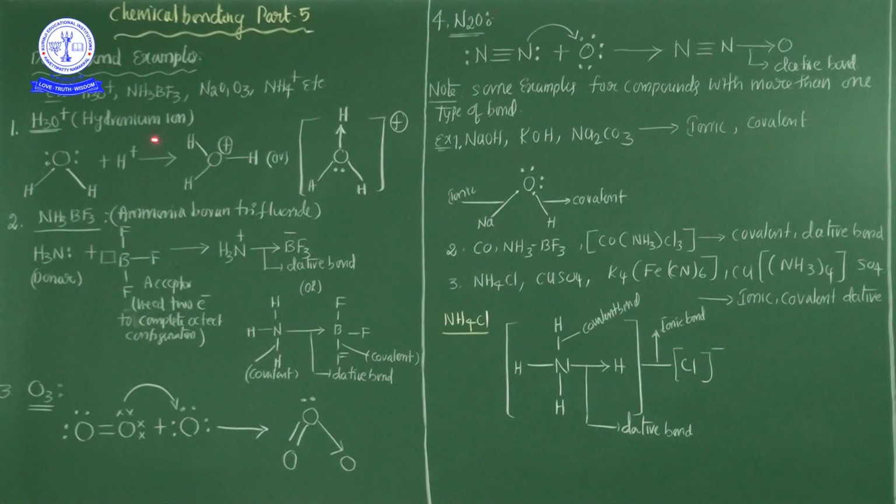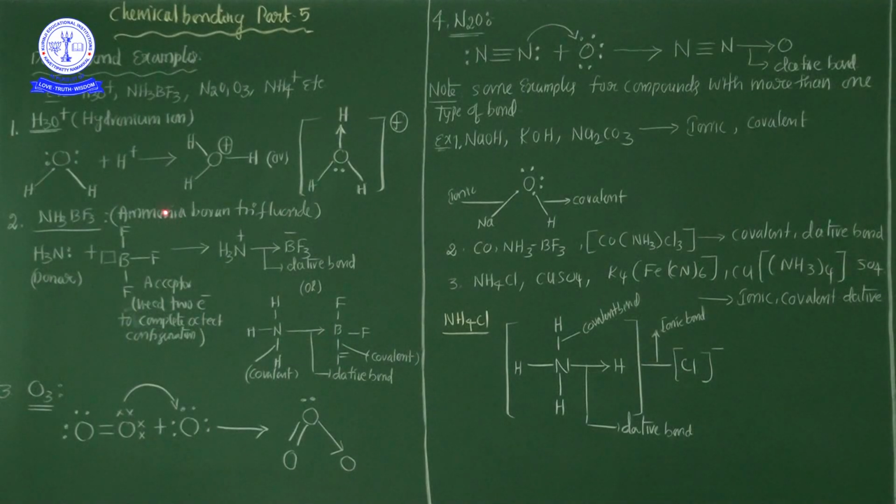www.kurinjischoolnkl.com. Hi students, in this session we are going to discuss examples of dative bonds or coordinate covalent bonds. Both of them are the same. The dative bond and the coordinate covalent bond are the same. Now see here: H3O+ ion, which is nothing but the hydronium ion, NH3BF3 ammonia boron trifluoride, N2O nitrous oxide, O3 ozone, and NH4+ ammonium ion.